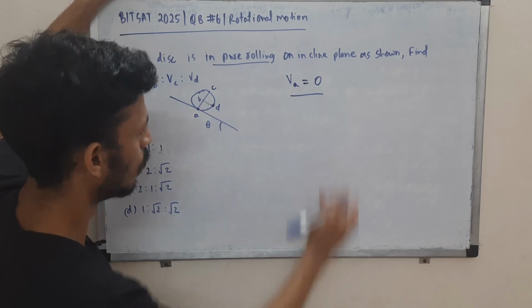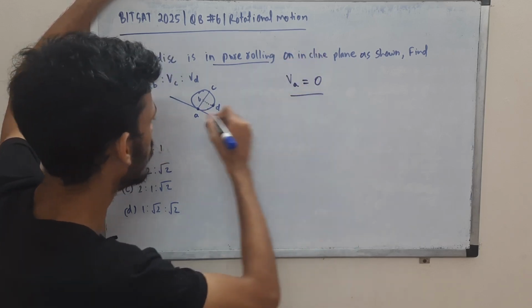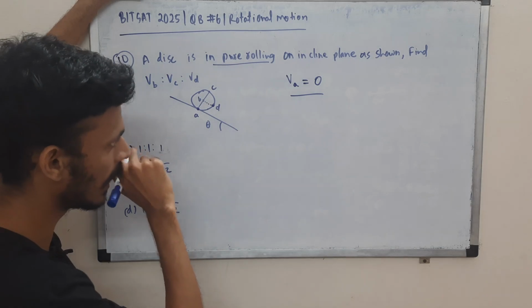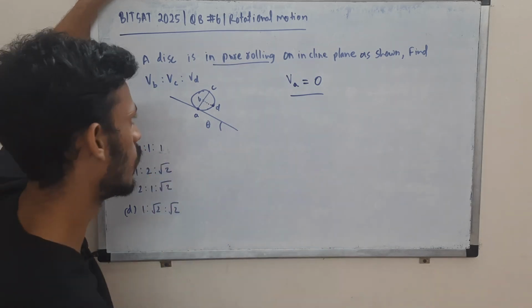This being taken for granted, since we know that the point of contact in pure rolling has velocity 0, we can find all the other velocities from this.